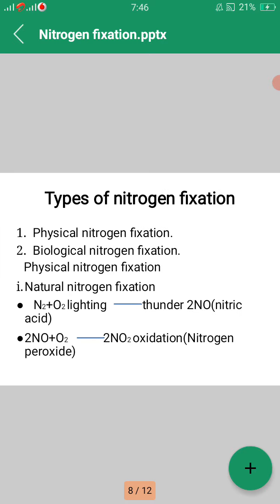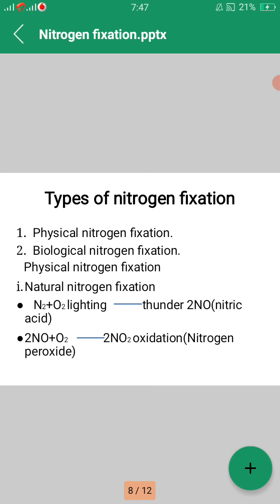So next, what are the types of nitrogen fixation? There are two types of nitrogen fixation, that is physical nitrogen fixation and biological nitrogen fixation. Physical nitrogen fixation again has two types, that is natural nitrogen fixation and industrial nitrogen fixation.